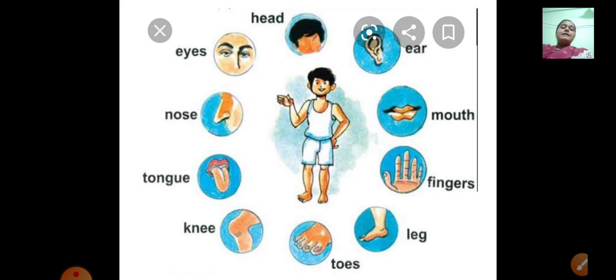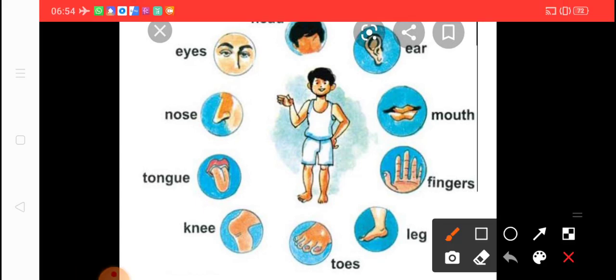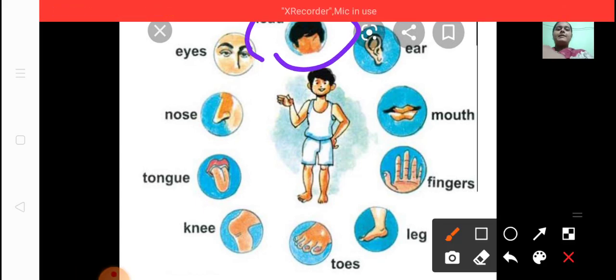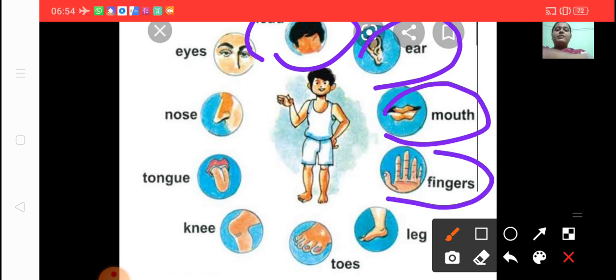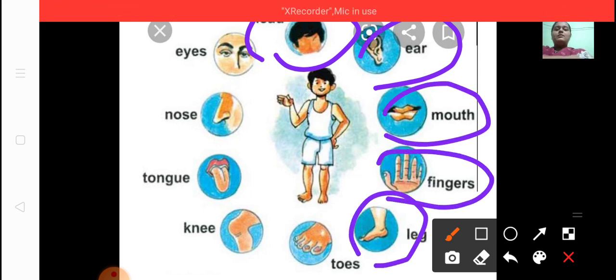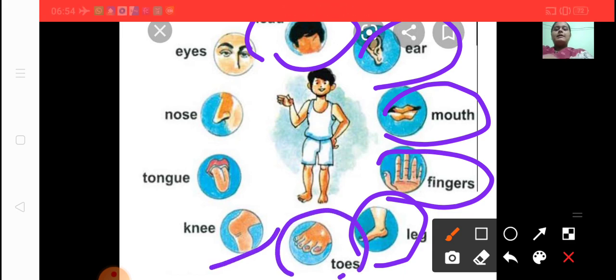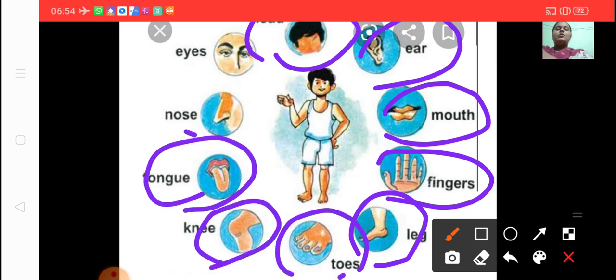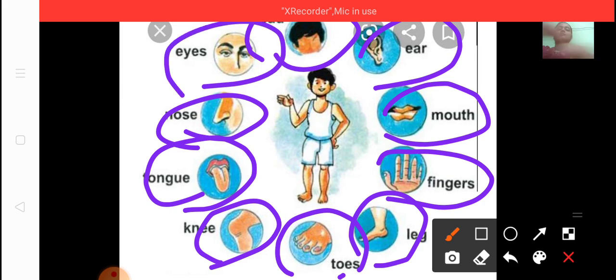Starting with the head. Can you see the head? I'll just mark and show it to you. This is the head. Then ear, mouth, fingers, leg, toes, knee, tongue, nose, eyes. These are the external organs because we can see them and they are situated outside the body. So they are known as external organs.